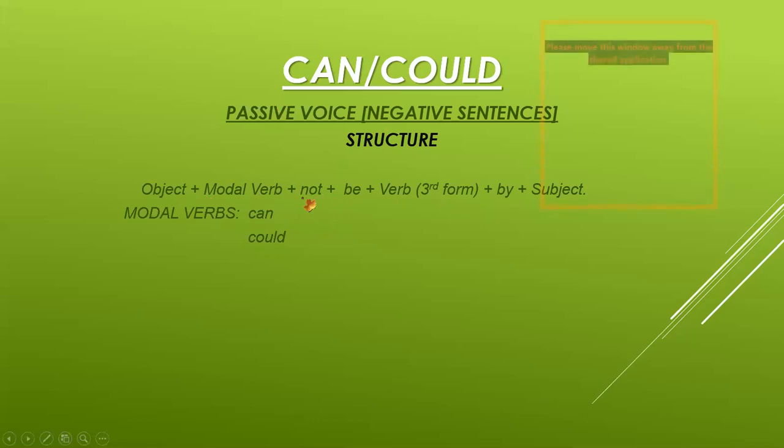Remember that not is always placed after the modal verb, plus be, the helping verb, plus verb third form, plus by, plus subject, full stop. Remember that all the affirmative and negative sentences end in a full stop, and by is always used before the subject. And all interrogative sentences end with a question mark. The modal verbs are can and could.